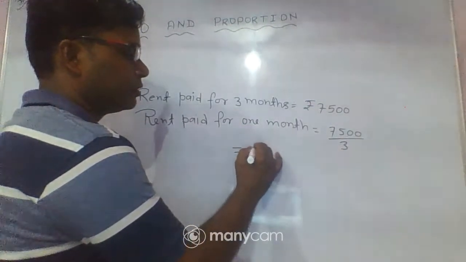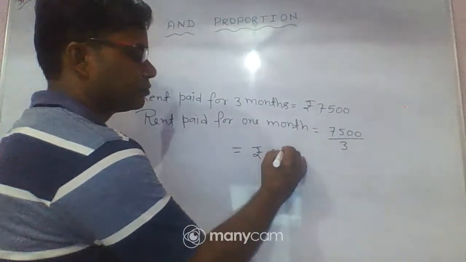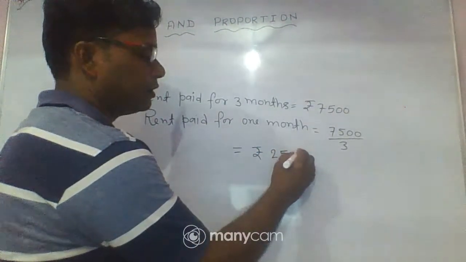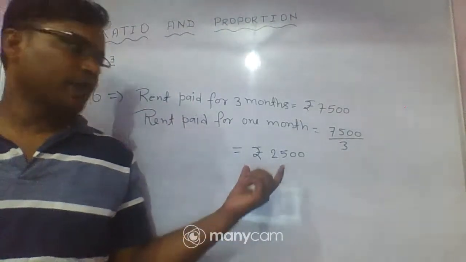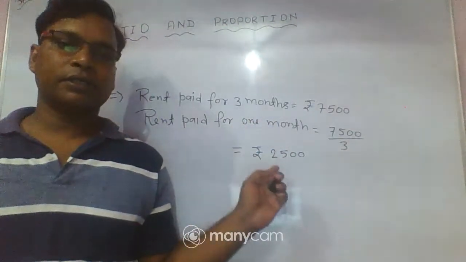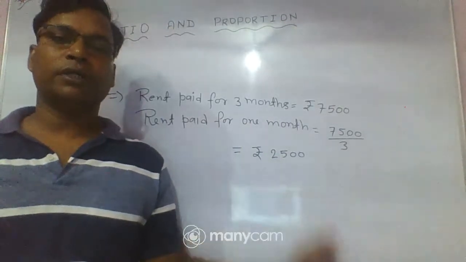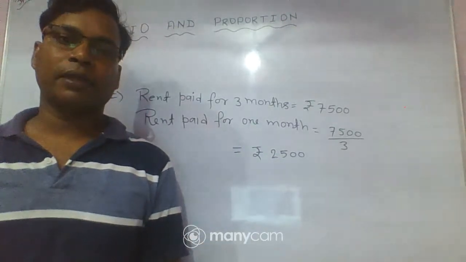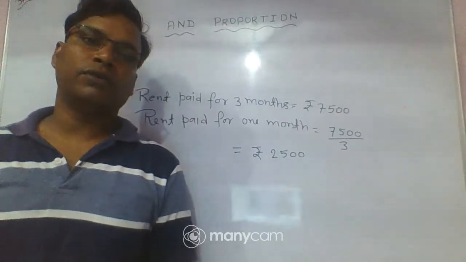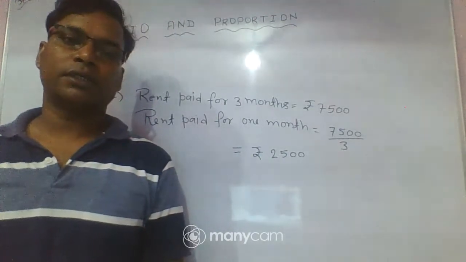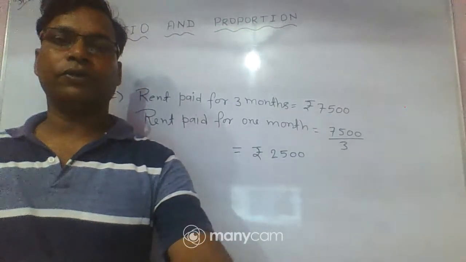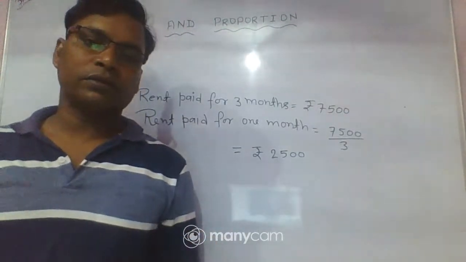If you divide it, you will obtain 2,500 rupees. So she paid rent for 1 month is 2,500 rupees.